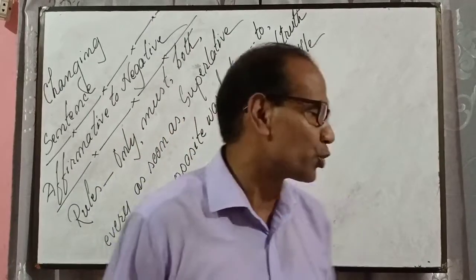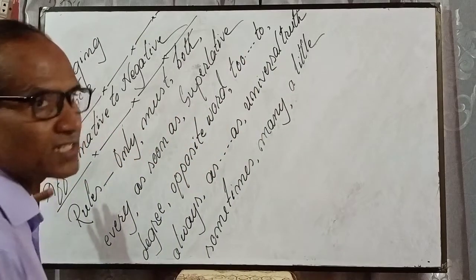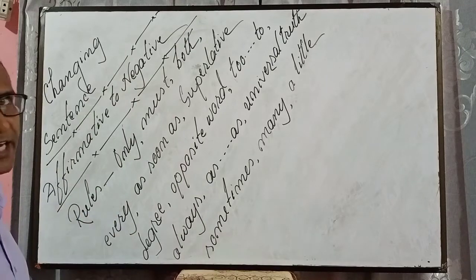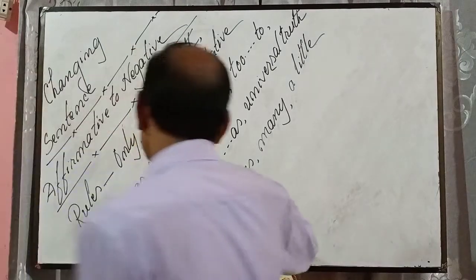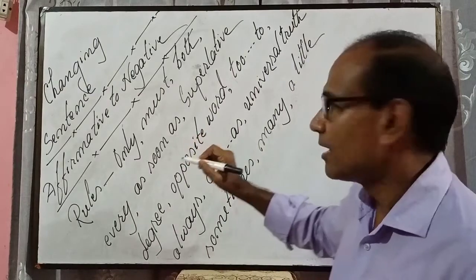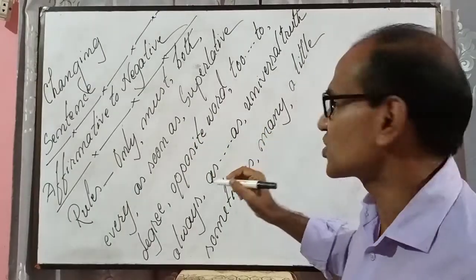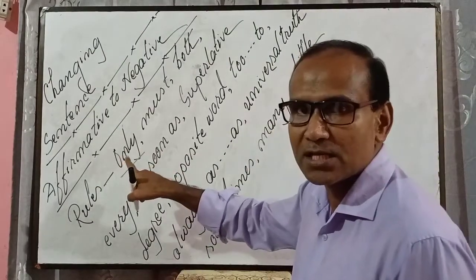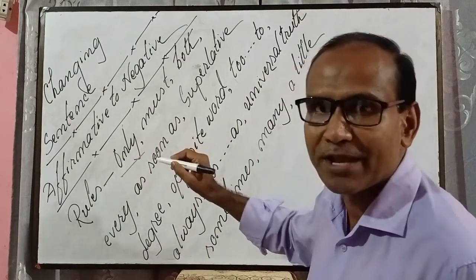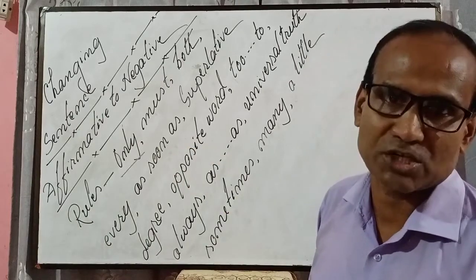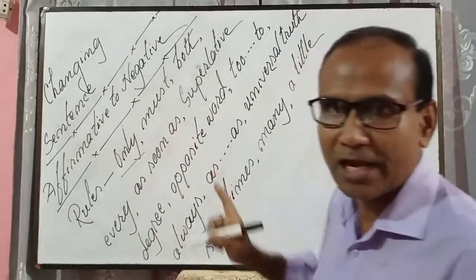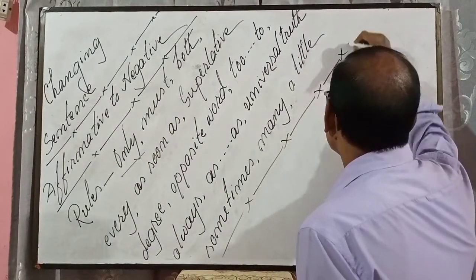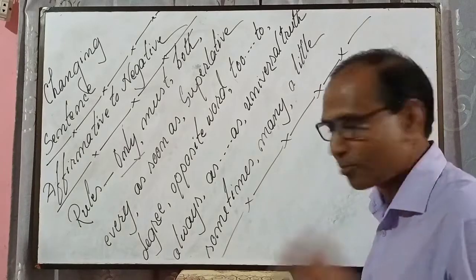Once again, I am going to do one more class on changing sentences. And today's topic is how to change from affirmative to negative and negative to affirmative. So first of all, I'm going to show you some rules and then how to make sense for changing the sentence. If you find any sentence with only, instead of only, you have to bring none but or nothing but. Let me give some examples. So I will give examples and at the same time I will show how to make sense, right?